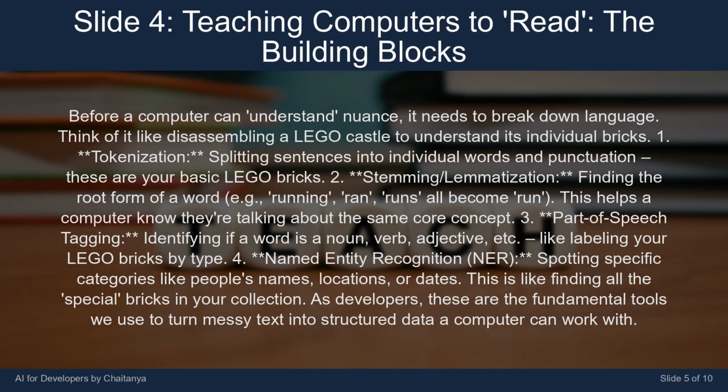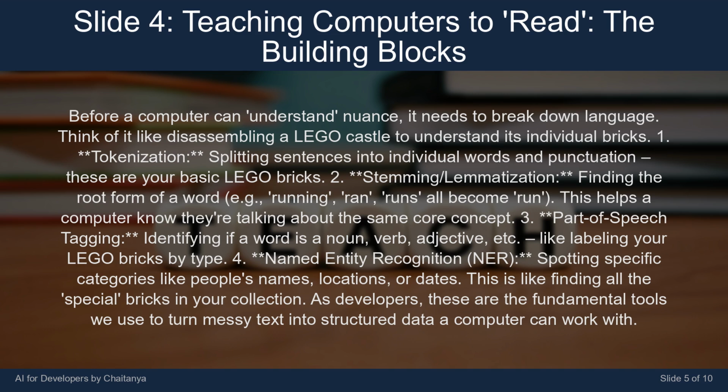Before a computer can understand nuance, it needs to break down language. Think of it like disassembling a Lego castle to understand its individual bricks. 1. Tokenization: splitting sentences into individual words and punctuation. These are your basic Lego bricks. 2. Stemming, lemmatization: finding the root form of a word. E.g., running, ran, runs all become run. This helps a computer know they're talking about the same core concept.